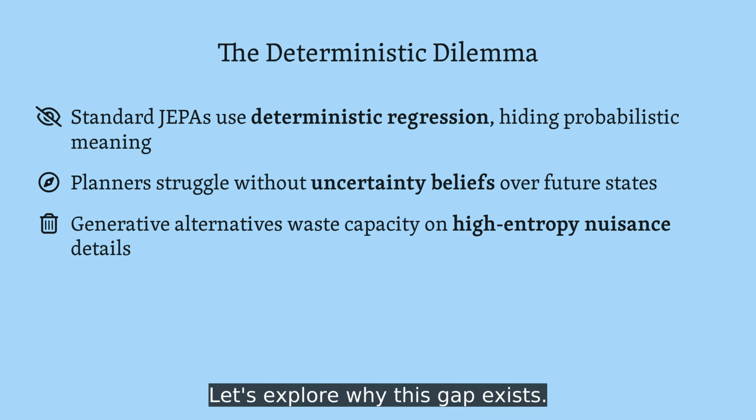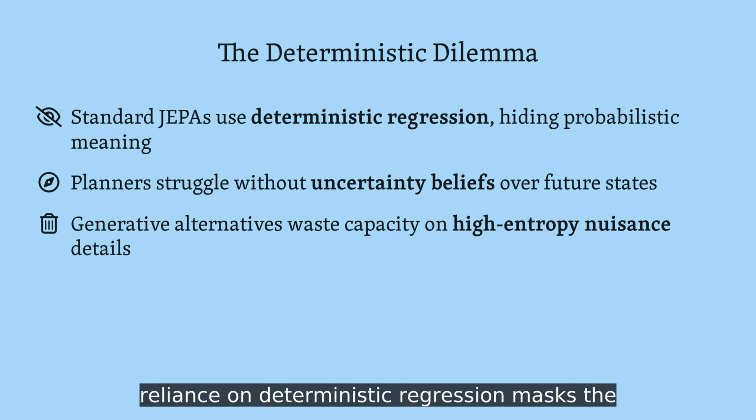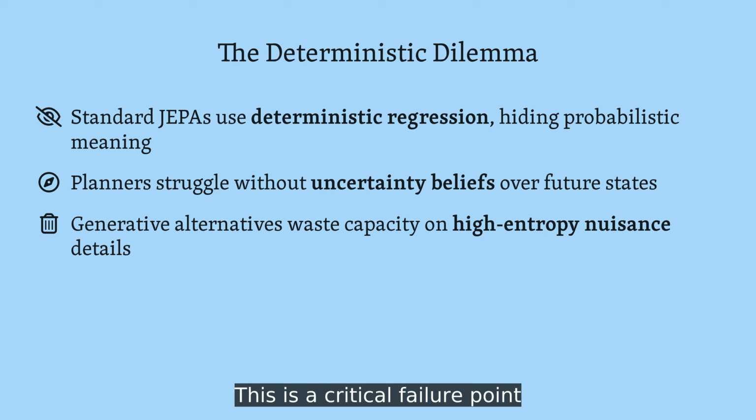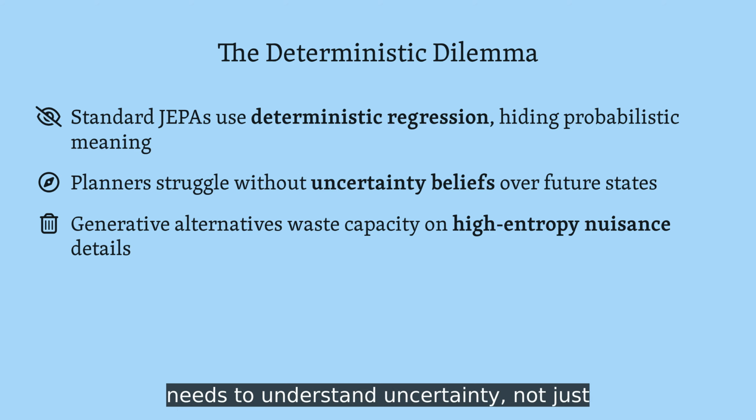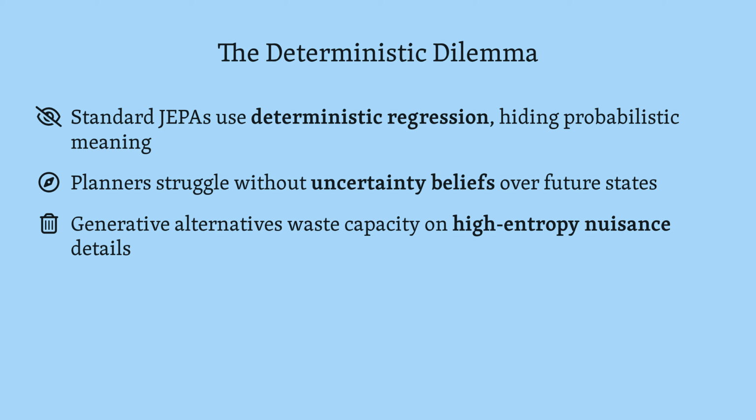Let's explore why this gap exists. The researchers identify that while standard VJEPA models avoid pixel reconstruction, their reliance on deterministic regression masks the true probability distribution of the future. This is a critical failure point for control tasks, where a planner needs to understand uncertainty, not just a single-point prediction. Meanwhile, traditional generative models solve this effectively but force the system to learn high-entropy nuisances, like the texture of a wall, which are irrelevant for the task.